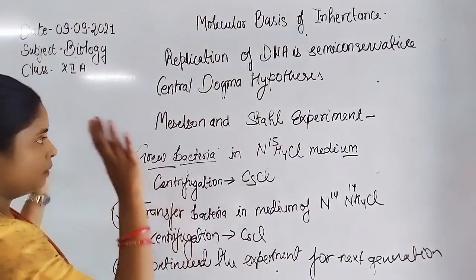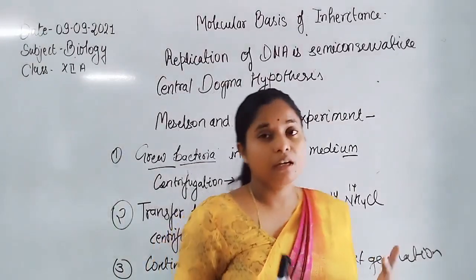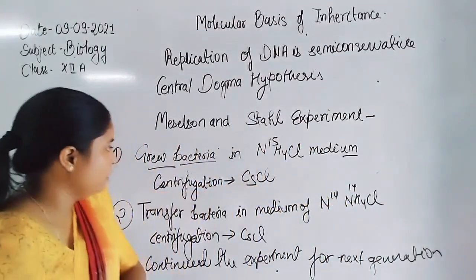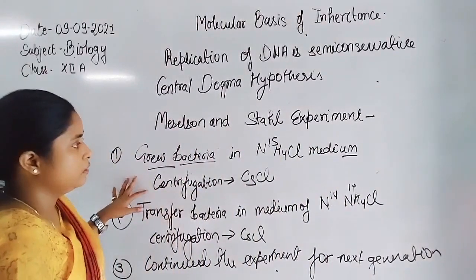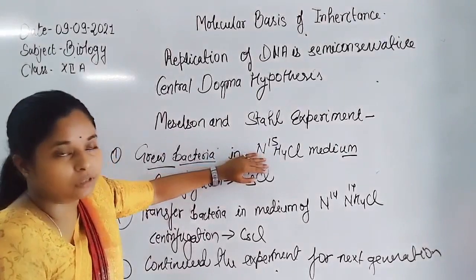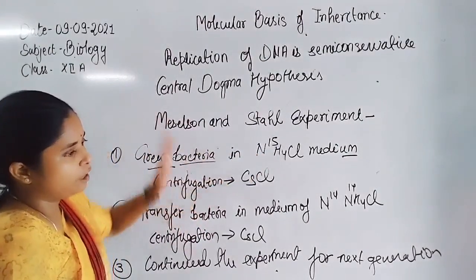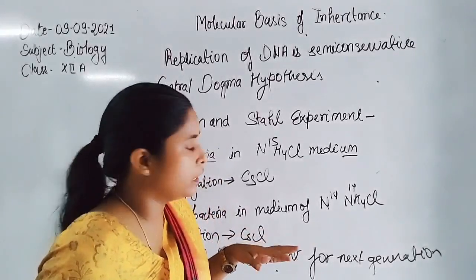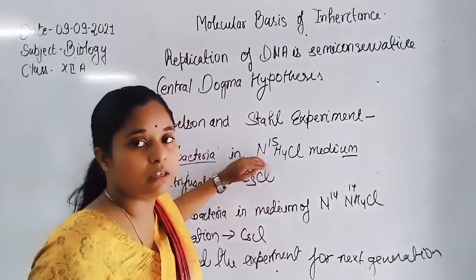Now after these three experiments, what did they identify? After doing experiments with bacteria in the medium of N15 ammonium chloride, the bacterial DNA replicates every 20 minutes, and during the synthesis of nucleotides they use the nitrogen of the medium.